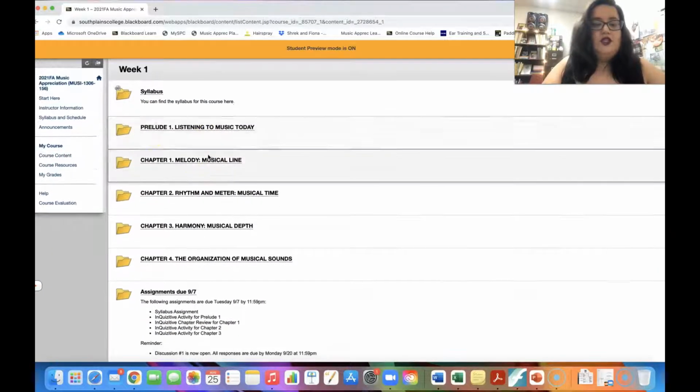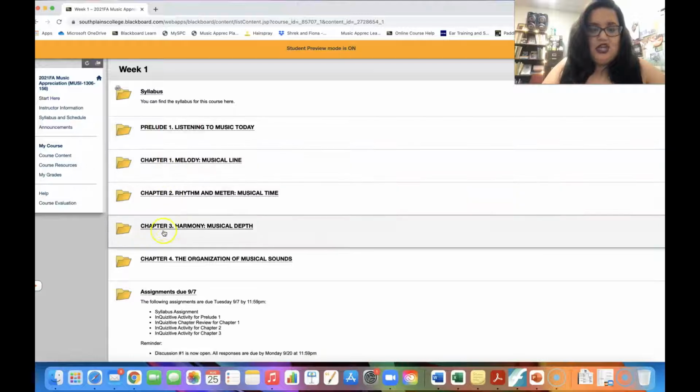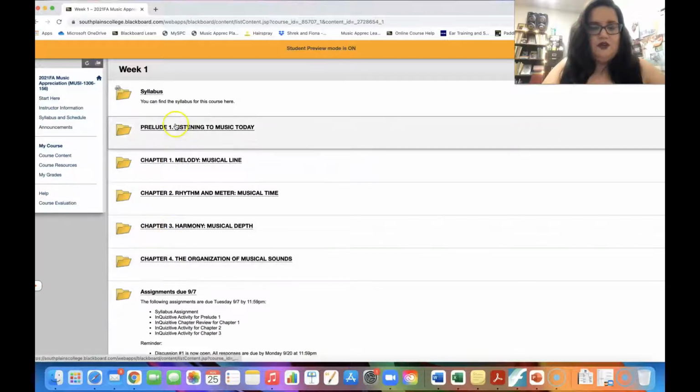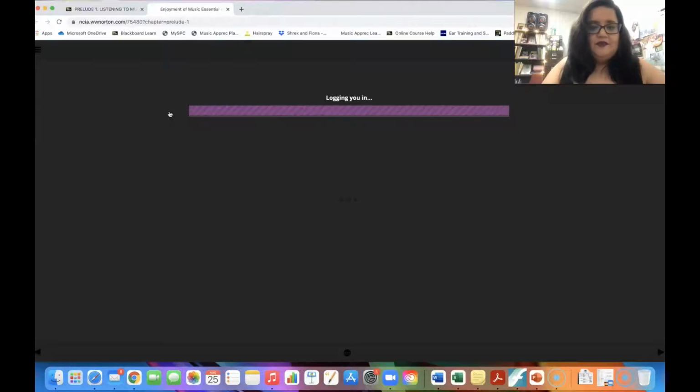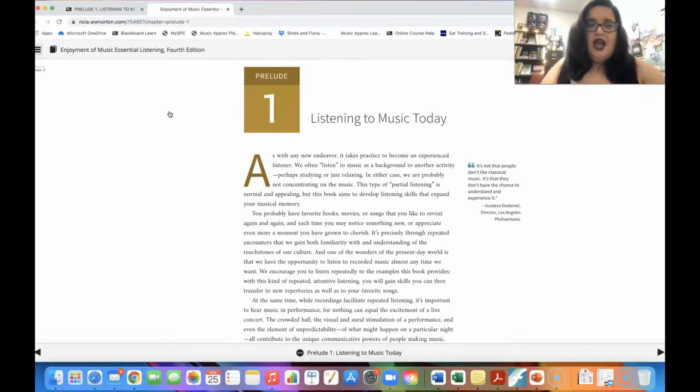Otherwise you will see folders, Prelude 1, Chapter 1. These are all chapters of your textbook. These are each of the readings, each chapter that you'll have to read. So if we click on Prelude 1, here is the chapter that you can read. You click on that. I already have my login information put into this textbook website, so it automatically brings up the chapter for me.